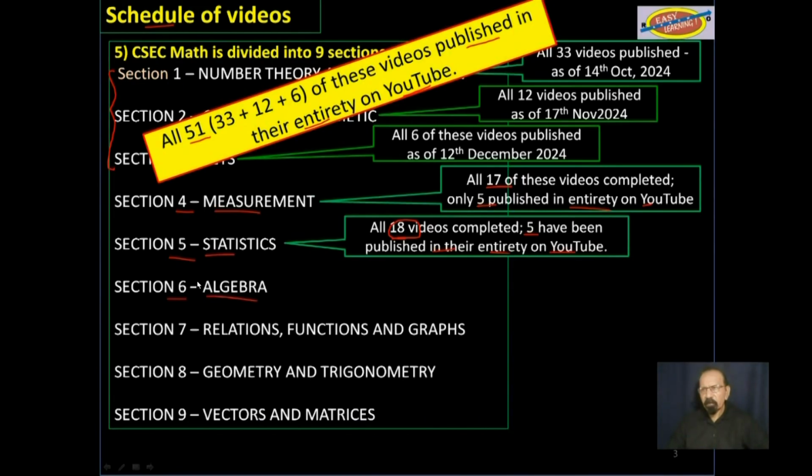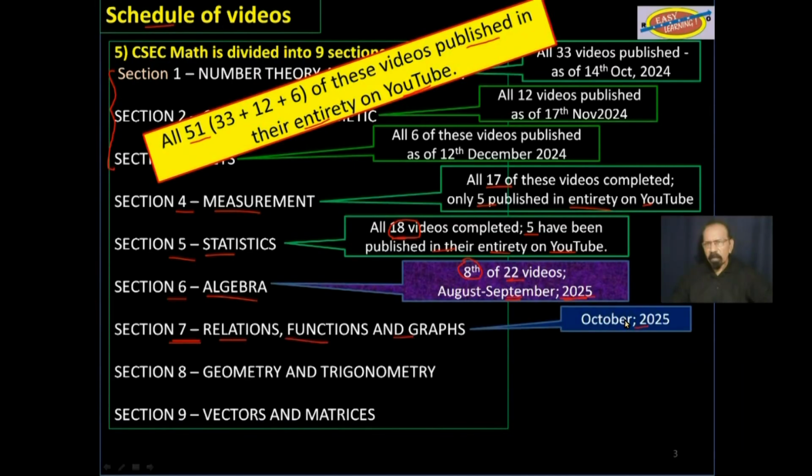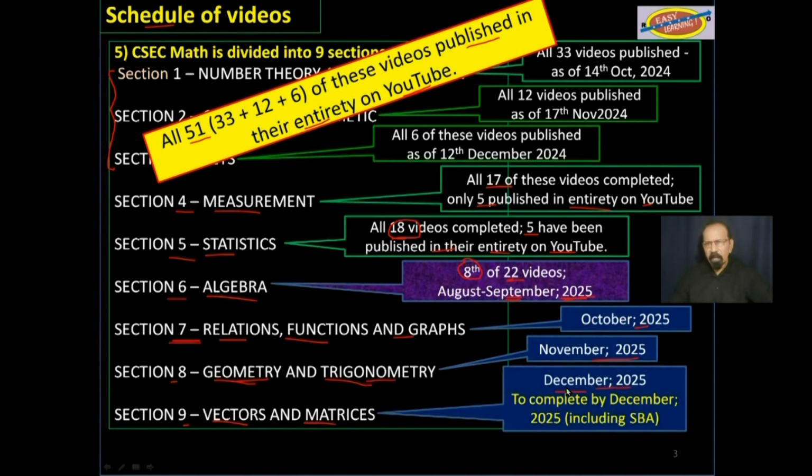Section 6, algebra, this is where we are right now. This is the 8th of 22 videos, and hopefully this section will be completed by mid-September 2025. Then we move on to section 7, relations, functions and graphs, by October 2025. Then section 8, geometry and trigonometry, by November 2025. And finally, section 9, vectors and matrices, by the end of December 2025.